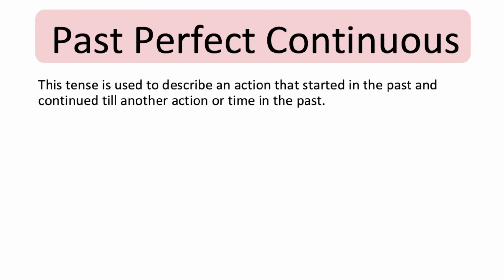Past perfect continuous. This tense is used to describe an action that started in the past and continued till another action or time in the past. The structure is subject plus had been plus the verb ending in ing.